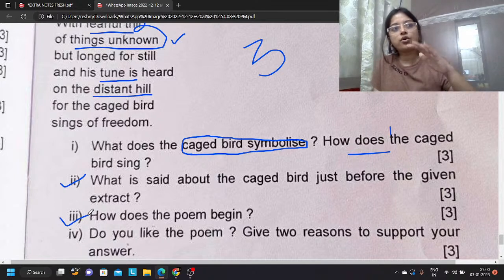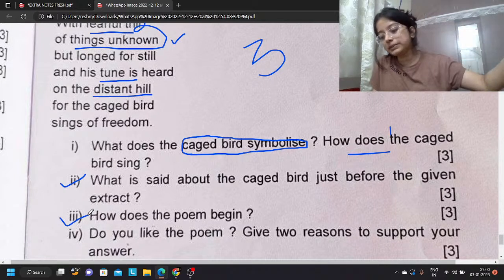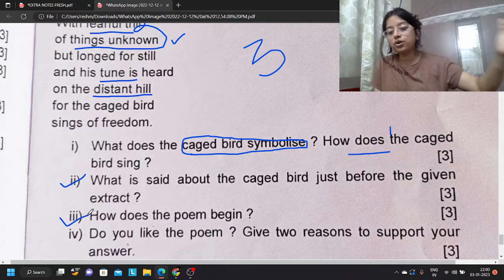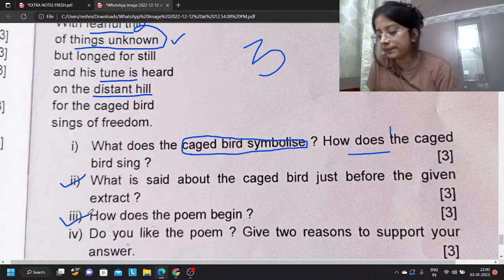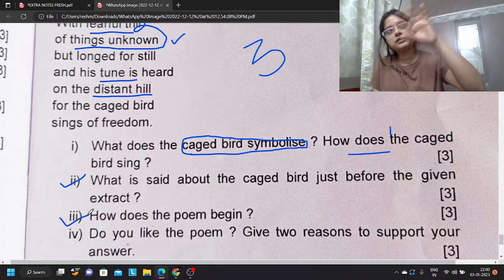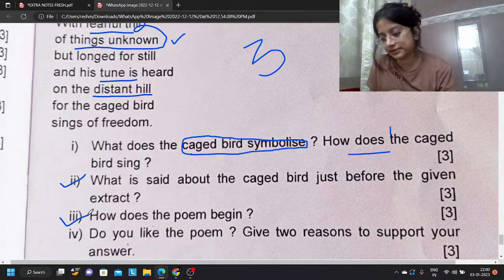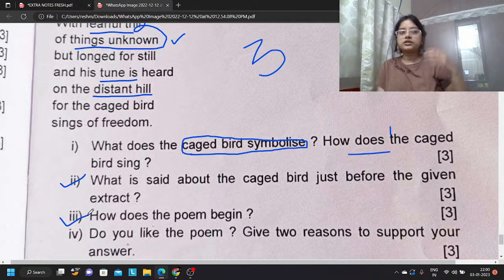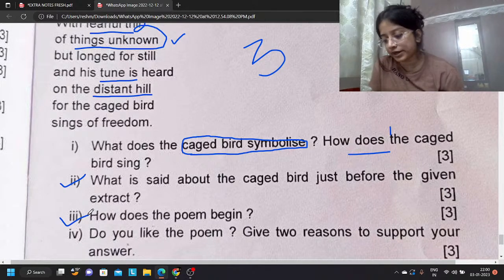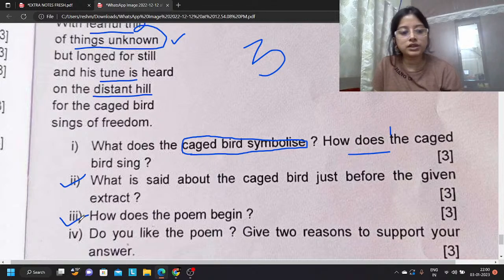Okay, to show the contrast कि देखो कितना सारा freedom मिल रहा है केज फ्री बर्ड को, और केज बर्ड को तो है ही नहीं कुछ freedom. So contrast, that's why it is placed one after the other, no? The stanzas. To show what the free bird got and what the caged bird had. Okay. So third one is done.